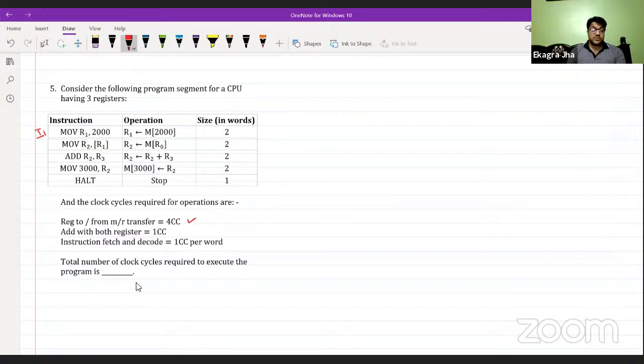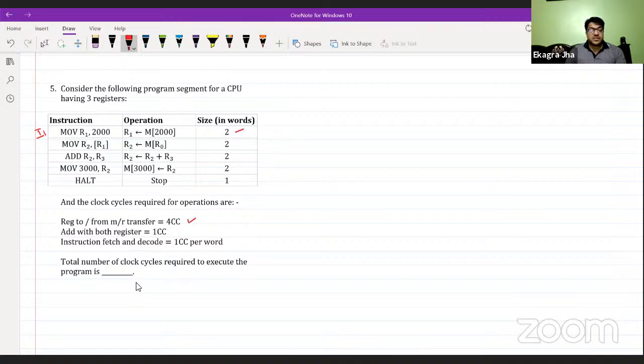So this is from memory to register, or register from memory, and this type of transfer will take 4 clock cycles. The size of this particular instruction is 2 words.